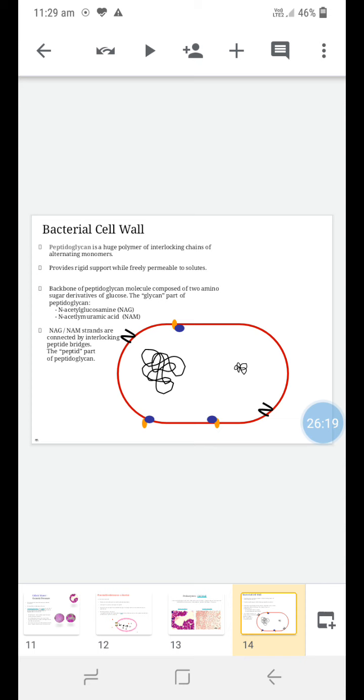The bacterial cell wall has peptidoglycan, which is a huge polymer of interlocking chains of alternating monomers. It provides rigid support to the cell wall and is freely permeable to solutes. It is also considered the backbone of the peptidoglycan molecule. It is composed of two amino sugar derivatives called N-acetyl glucosamine and N-acetyl muramic acid. These are the two glycan parts of the peptidoglycan and form its backbone, and they are connected by peptide bridges, the peptide part of the peptidoglycan.